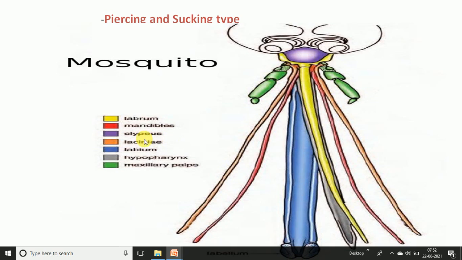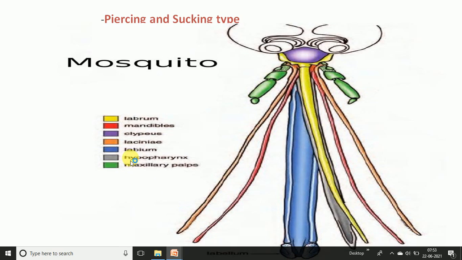The clypeus is very small, the yellow part that remains above the labrum. Then the whole labium is modified, as we can see in the blue region, with a small tegular-like structure developed by the labium in the central region.